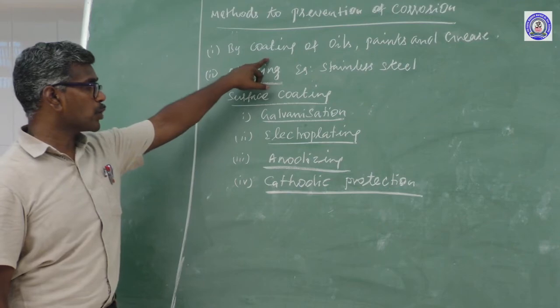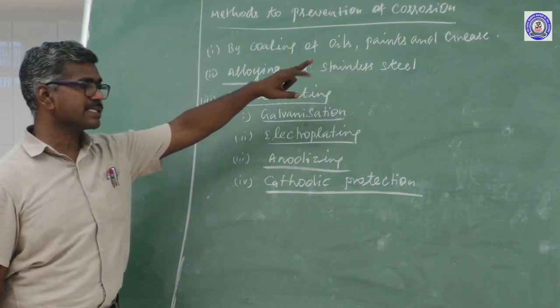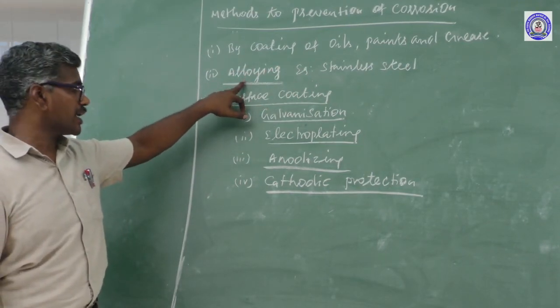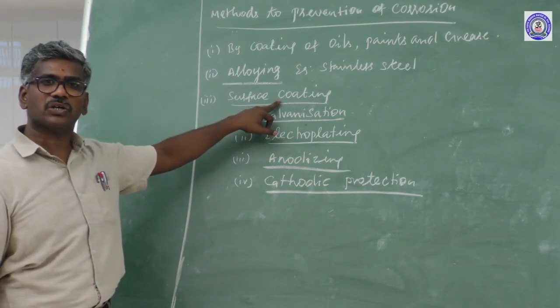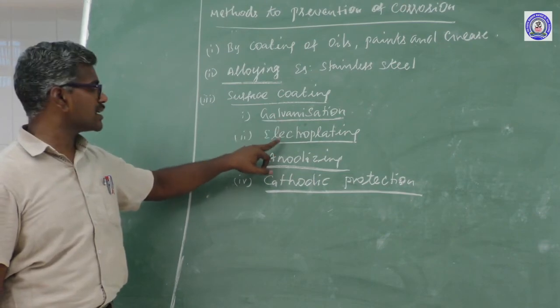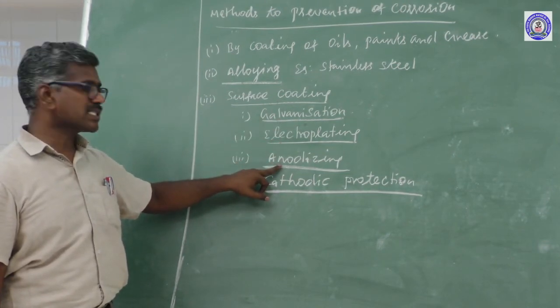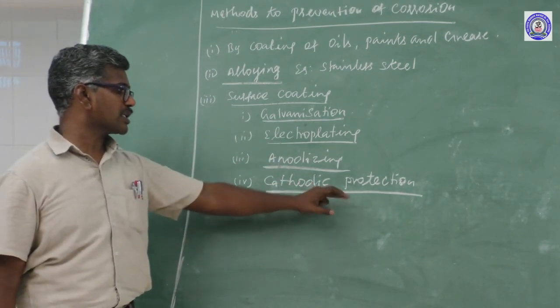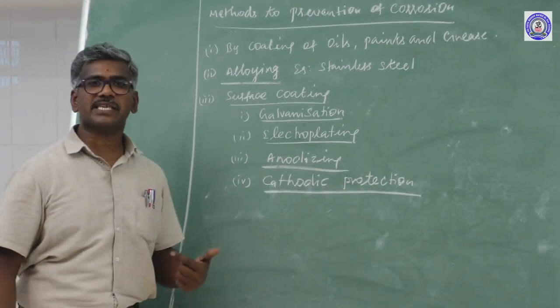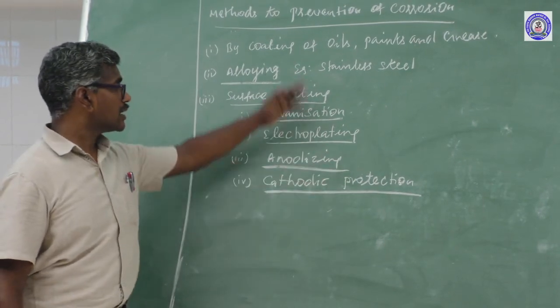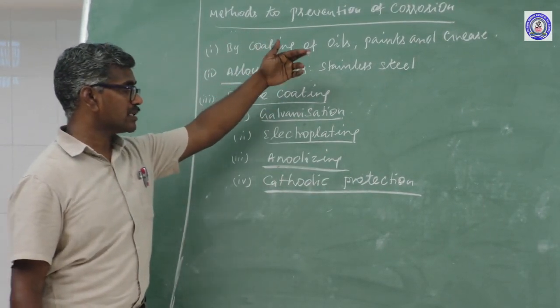First one is coating with oils, paints, grease. Another one is alloying. Another one is surface coating. Surface coating can be classified into different types: galvanization, electroplating, anodizing, cathodic protection or sacrificial metal. These are the methods to prevent corrosion.